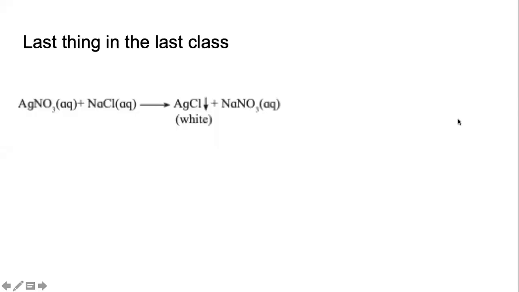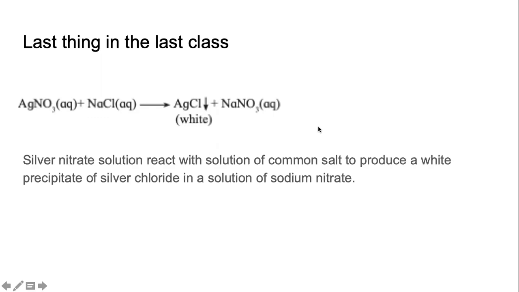The last thing that we did in the last class was we looked at this equation and we tried to write this in English in the form of a reaction. I think we said we will write it as: silver nitrate solution reacts with the solution of common salt to produce a white precipitate of silver chloride in the solution of sodium nitrate.